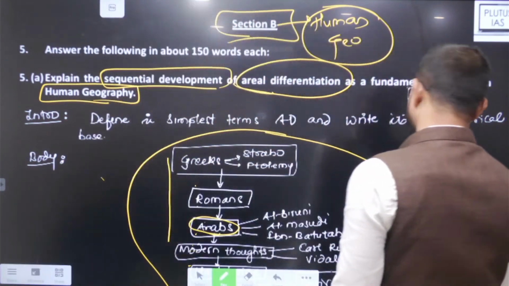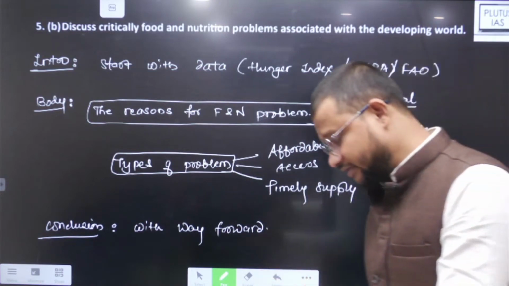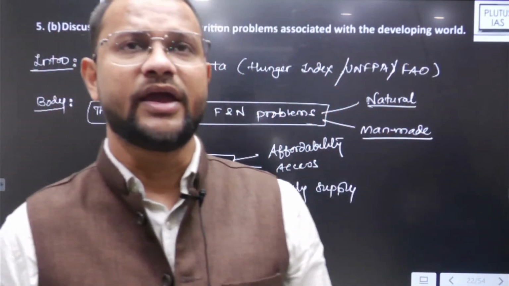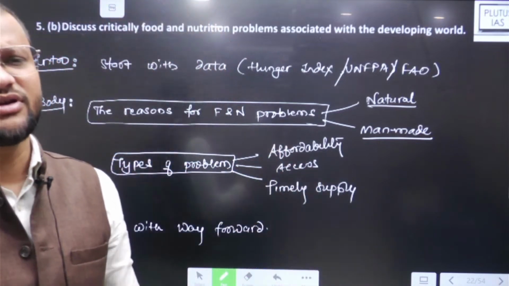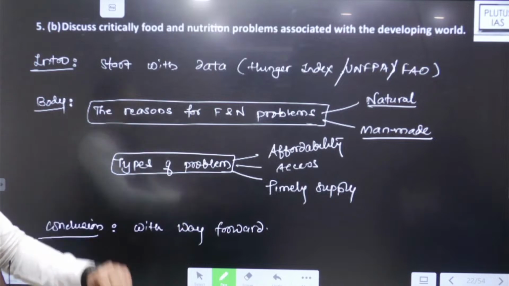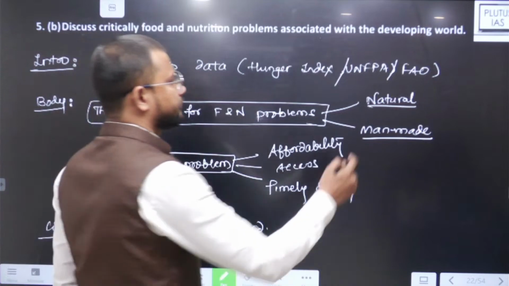In conclusion, thus areal differentiation as a branch or approach of regional studies has again gained momentum, in administration or maybe in other studies as well. Yes, देखो next question, 5B: discuss critically food and nutrition problems associated with the developing world.